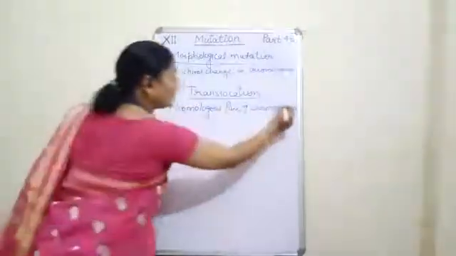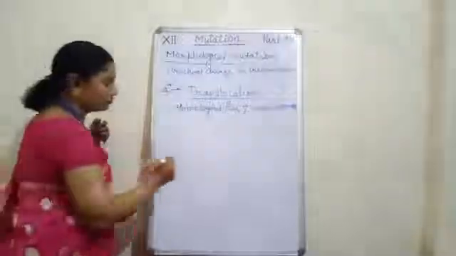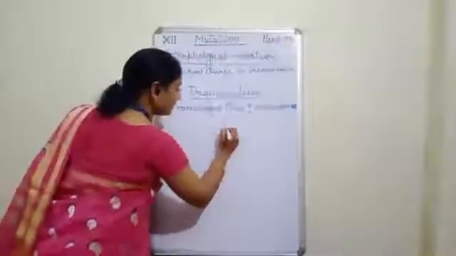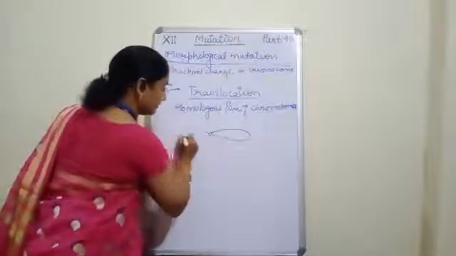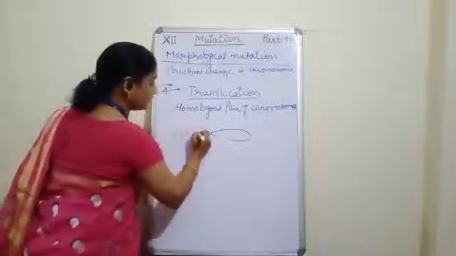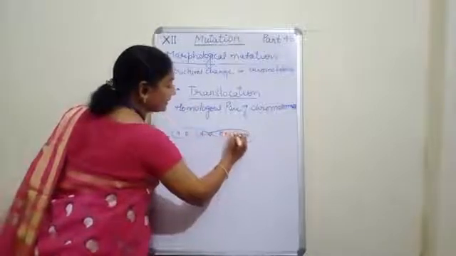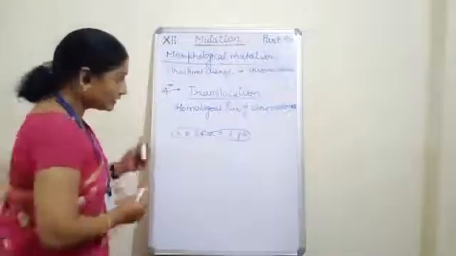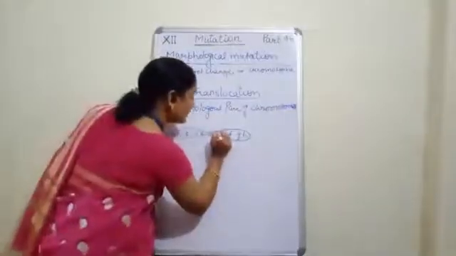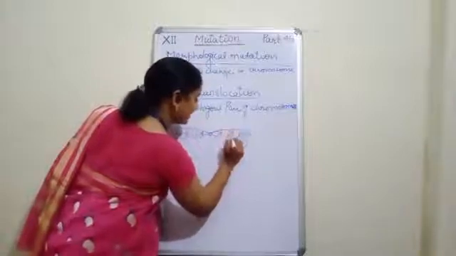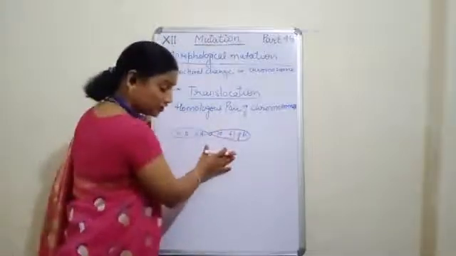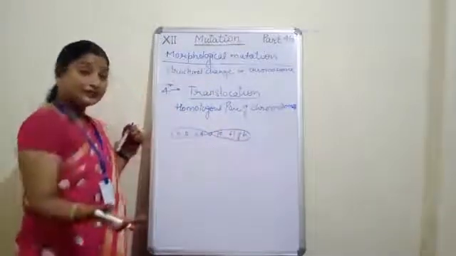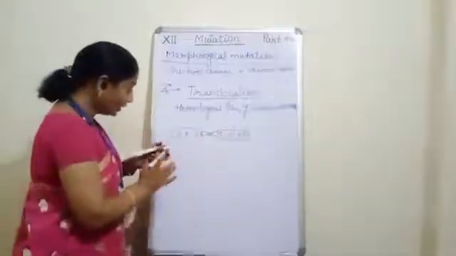Clear? Now, suppose I am drawing the homologous pair of chromosome. This is A, B, C, D, E, F, G and H. Now see what happens. Suppose this piece of the gene present on the chromosome gets affected, what will be the result?